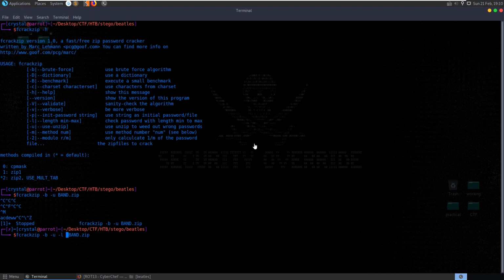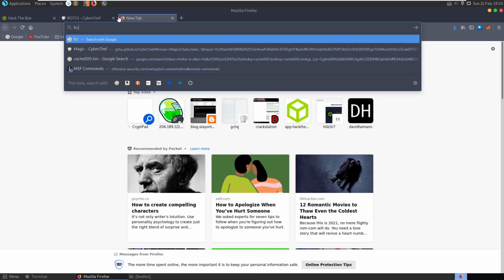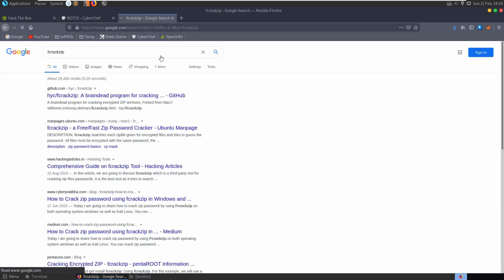Let's try that again and do -l 4 for length min and length max. I wish it would give us some feedback though. I don't like that. It doesn't let us know how it's going. Let's have a look at the documentation maybe. Okay, we could have checked man, but let's have a look at the GitHub.